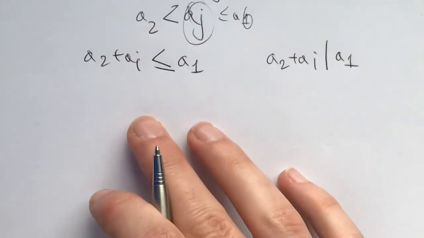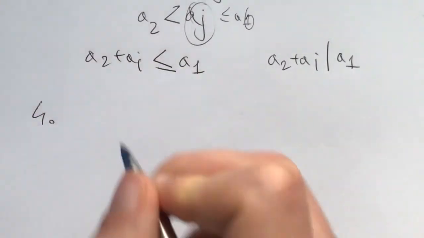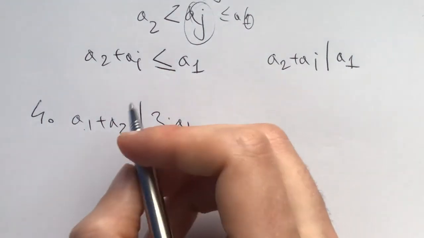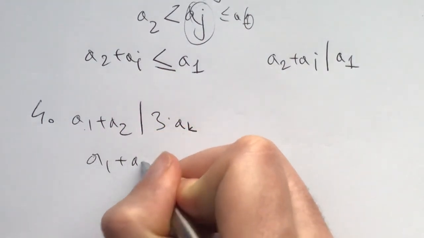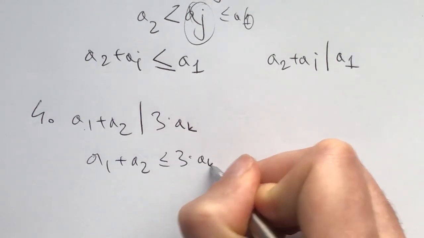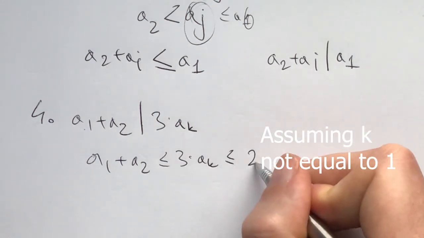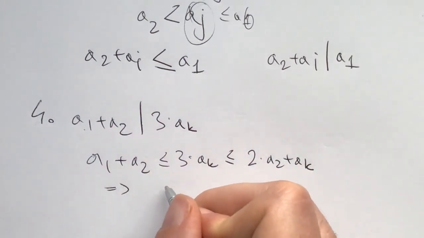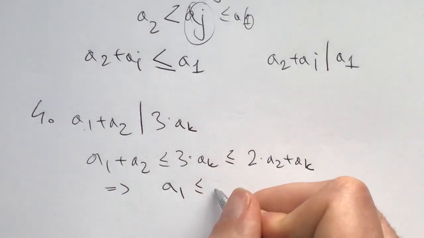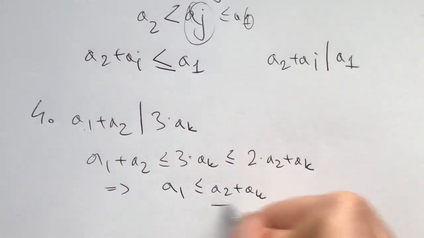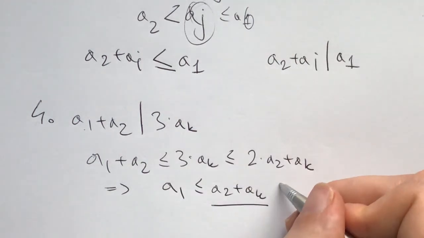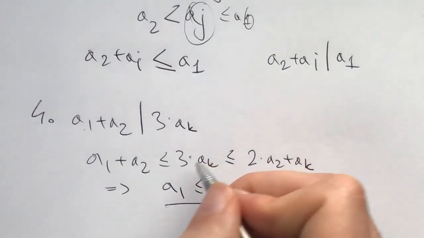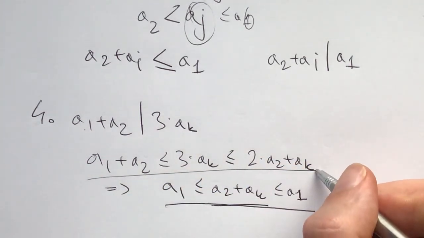And now from here, we move on to our final and fourth step, namely, a1 plus a2 divides 3 times ak for some k. We know that this implies that a1 plus a2 is less than or equal to 3 times ak, which is less than or equal to 2 times (a2 plus ak), which in turn implies that a1 is less than or equal to a2 plus ak. But we know that a2 plus ak divides a1, so it's less than or equal to a1, which means an equality must hold here, which means an equality must hold here as well.